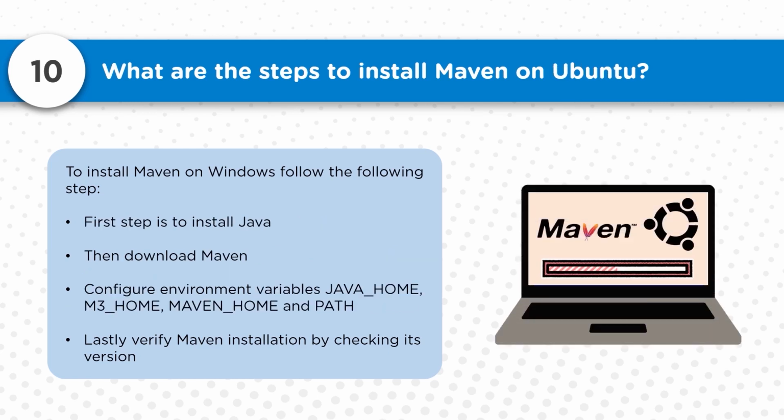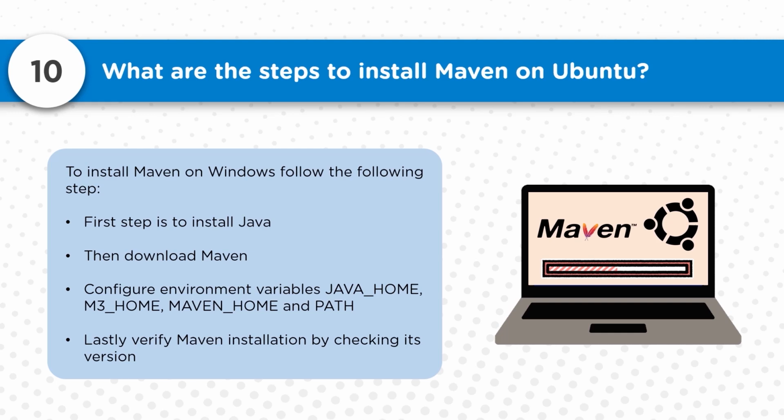Now, what are the different steps involved for the installation of Maven on Ubuntu? On Ubuntu, it's fine. You just download the package of Java JDK. Once the JDK is installed, you can simply search for the Maven package which is available there.